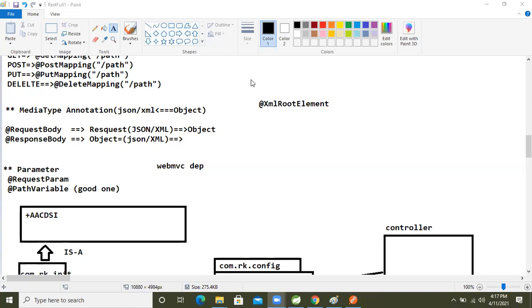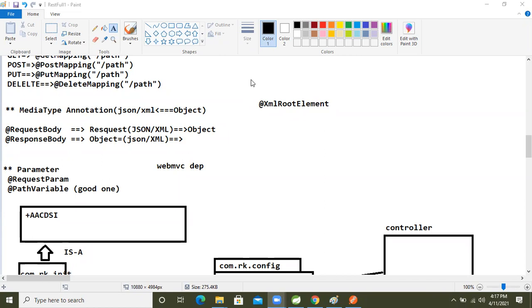Because if we want to work on the payload concept, we need to implement security also, and we are not in that position yet. So I'm not going to explain the payload concept in the rest module, but I will explain it in the security session.